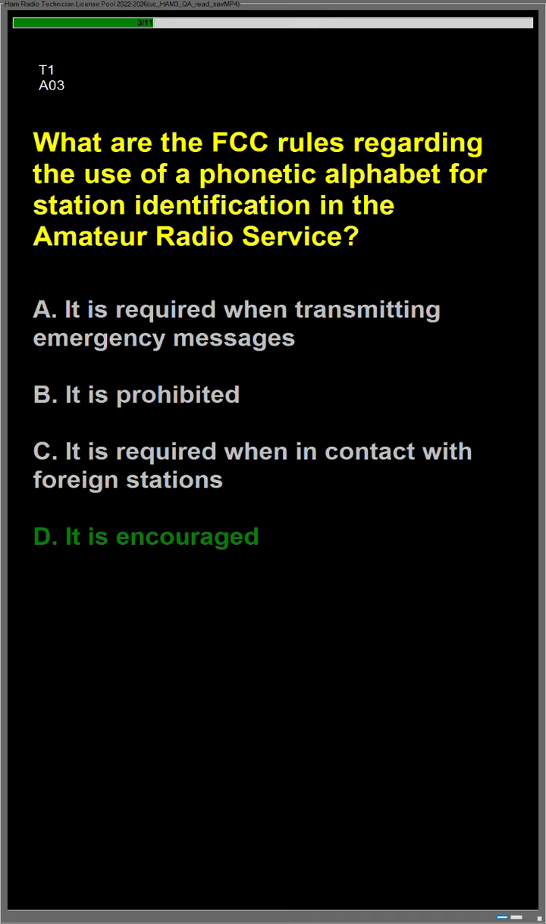Question Alpha 03, what are the FCC rules regarding the use of a phonetic alphabet for station identification in the amateur radio service? Answer is D. It is encouraged.